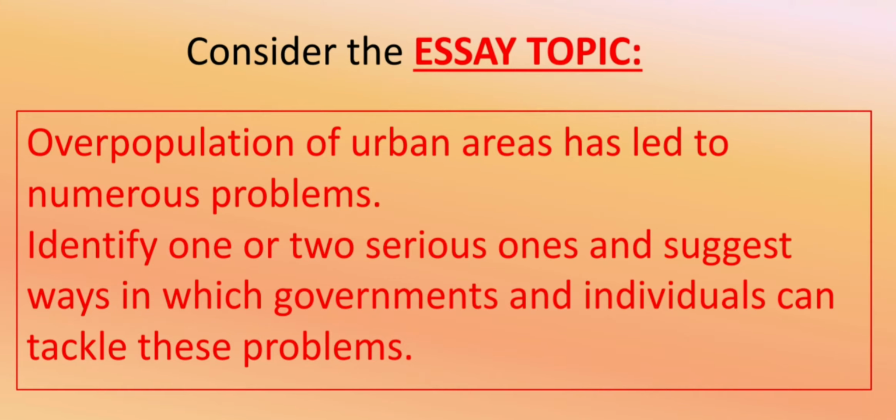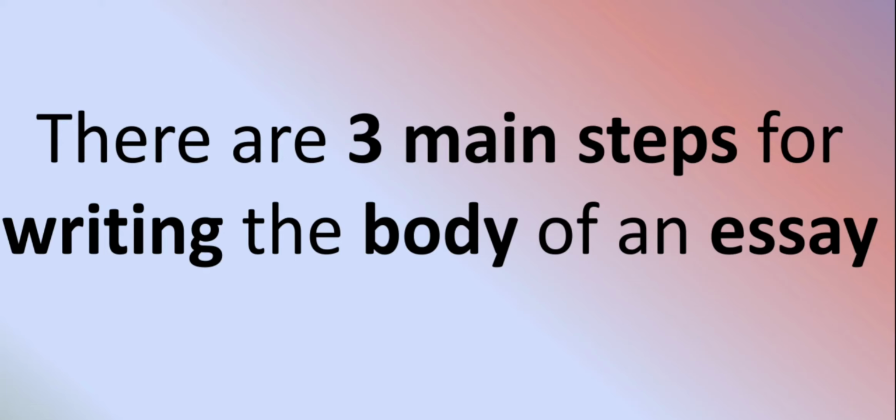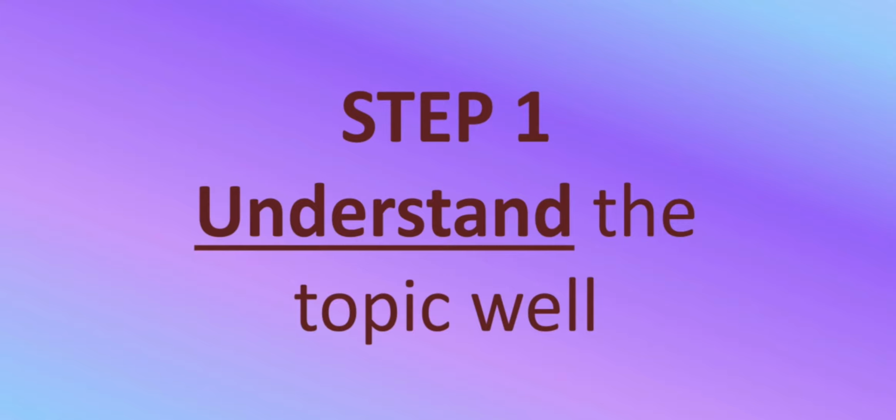The topic says overpopulation of urban areas has led to numerous problems. Identify one or two serious ones and suggest ways in which governments and individuals can tackle these problems. First, you must know that there are three main steps for writing the body of an essay, where the first step is to understand the topic well. It is crucial that you understand what exactly you have to write.